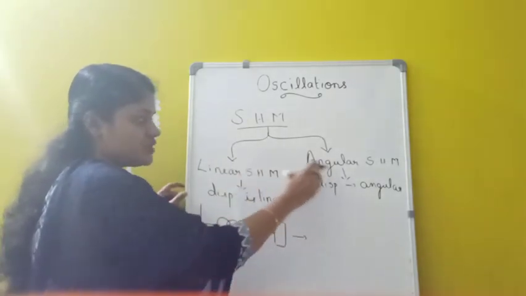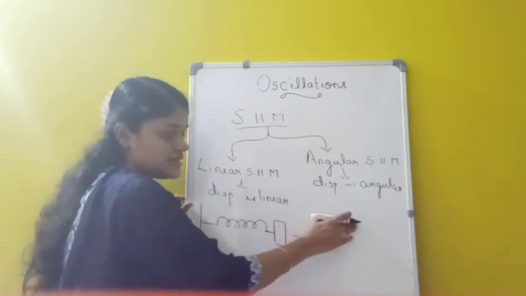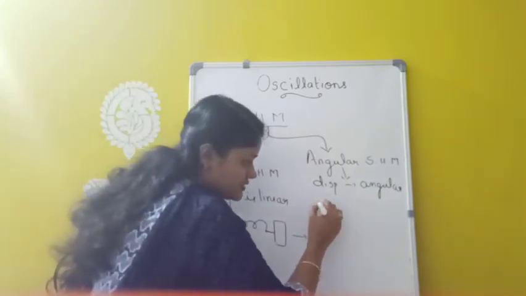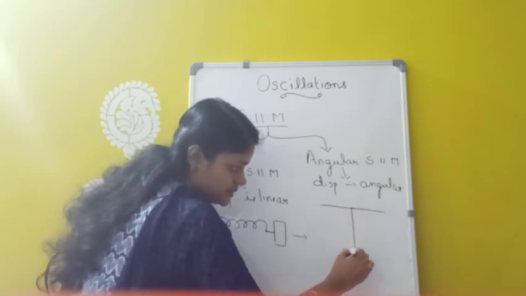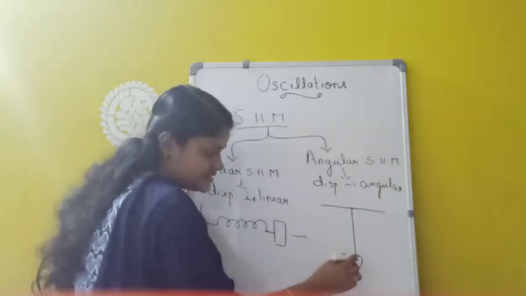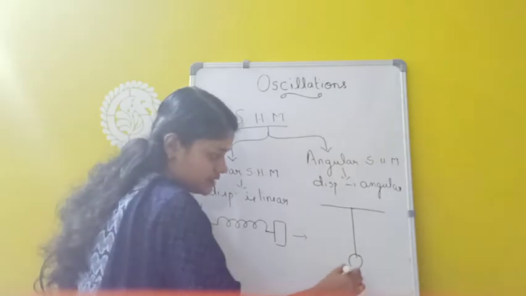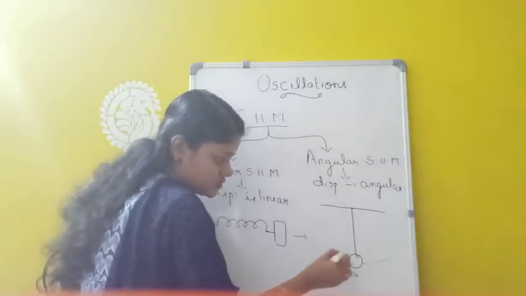Similarly, for angular simple harmonic motion, I am taking the example of a simple pendulum. We have a fixed stand here, and this is a pendulum. This is the mean position of the pendulum, and it will execute oscillation like this.